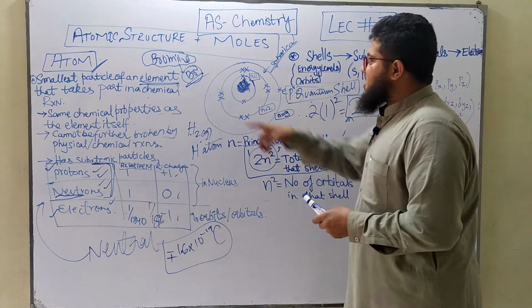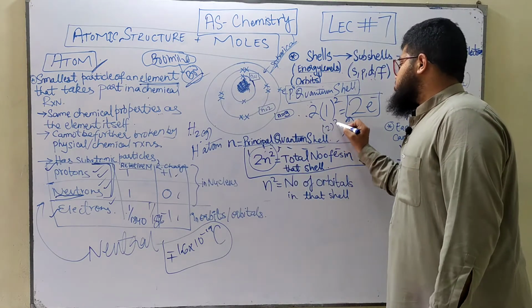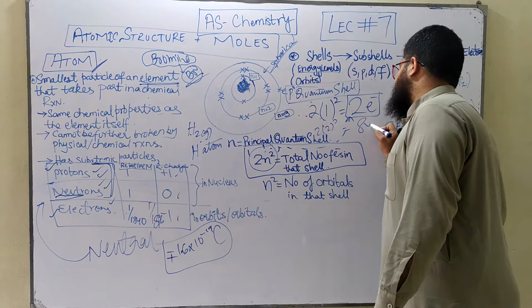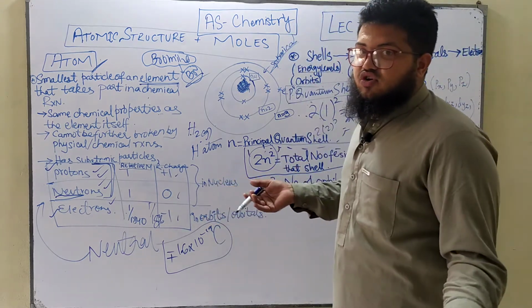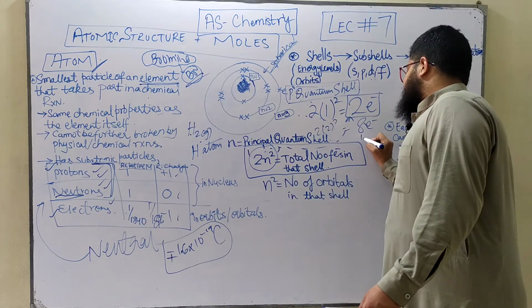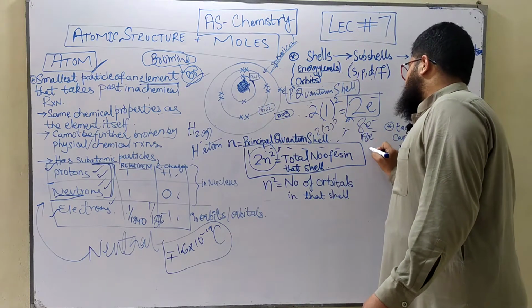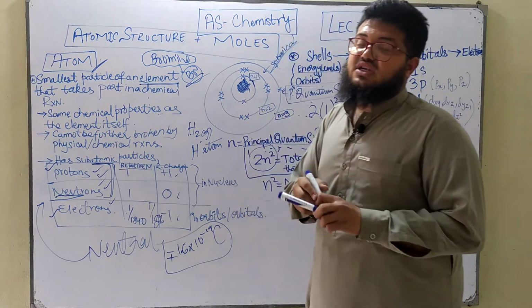Then after the first shell comes the second shell, in which the value of n is going to become 2. So 2 squared into 2 is going to be 8 electrons, and we know that in the second shell we have 8 electrons, and no more than 8 electrons can be accommodated. Then in the third shell we've got 18 electrons according to this formula, and so on. You keep on increasing the shell number, you keep on increasing the maximum number of electrons that can be accommodated in that particular shell.